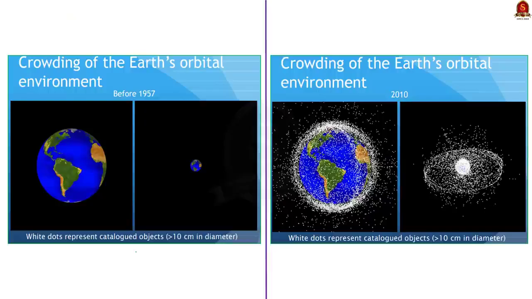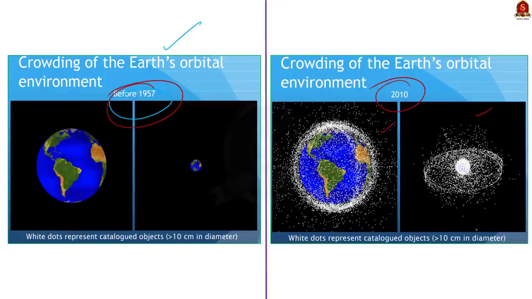For example, I have given you a pictorial representation here. Now this picture refers to the Earth before 1957. You can see the space is clean. But if you see the picture taken in 2010, here you can see the white dots. These dots represent the space debris. And you can see how far Earth has been surrounded by these space debris.